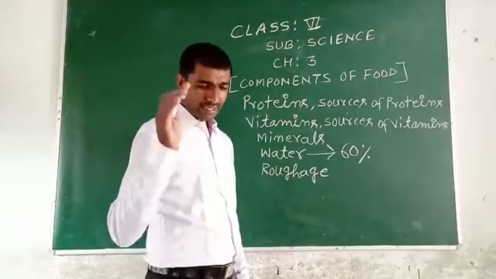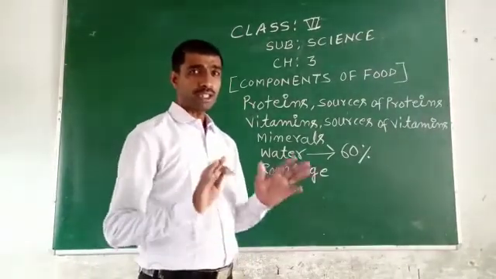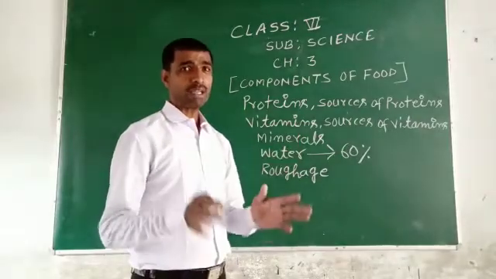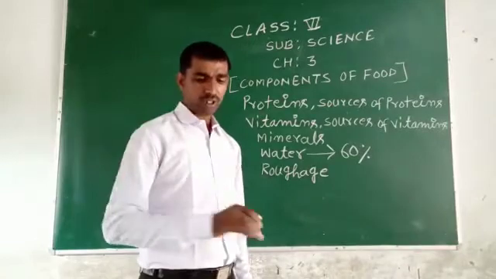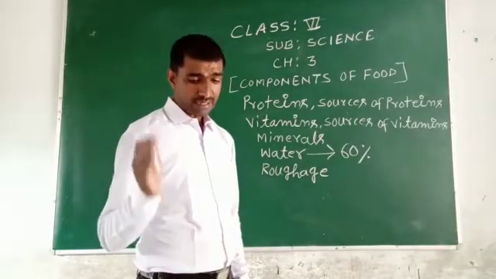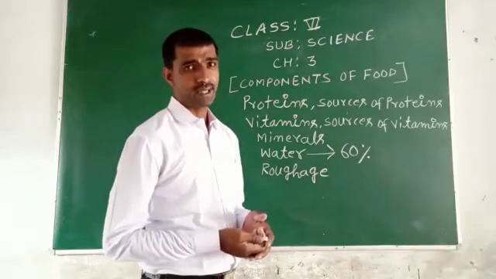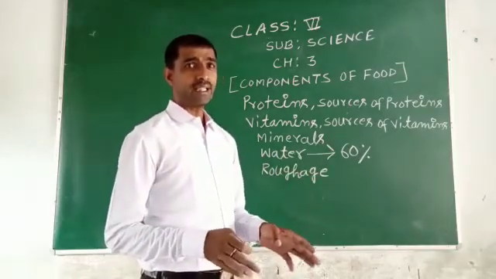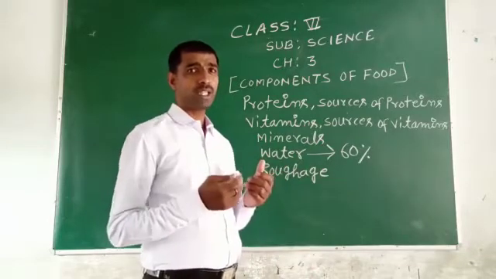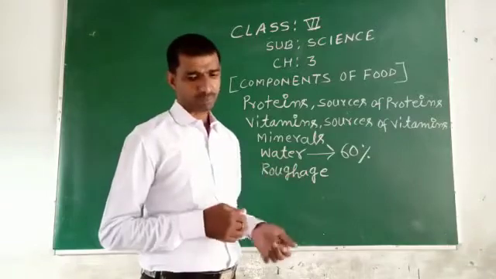This water is taken in either directly by drinking or indirectly as a part of food. We are said to be dehydrated when the amount of water in the body decreases. That means a lack of water inside the body.